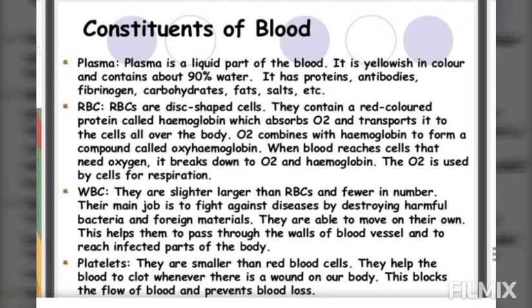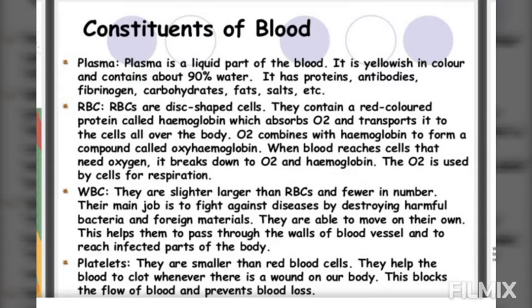And third are platelets. RBCs are named as red in color. Because they are red, that's why they are named RBC, red blood cells. The red pigment is called hemoglobin, which is a carrier of oxygen. It binds with oxygen and transports it to all the parts and cells of the body.